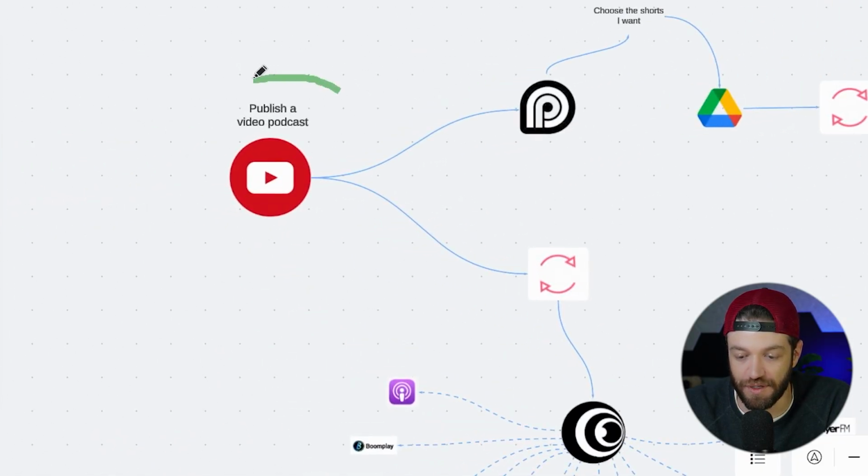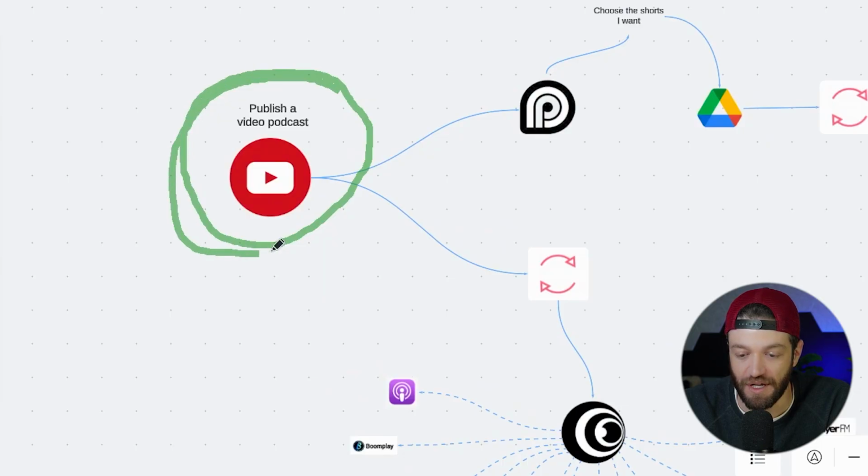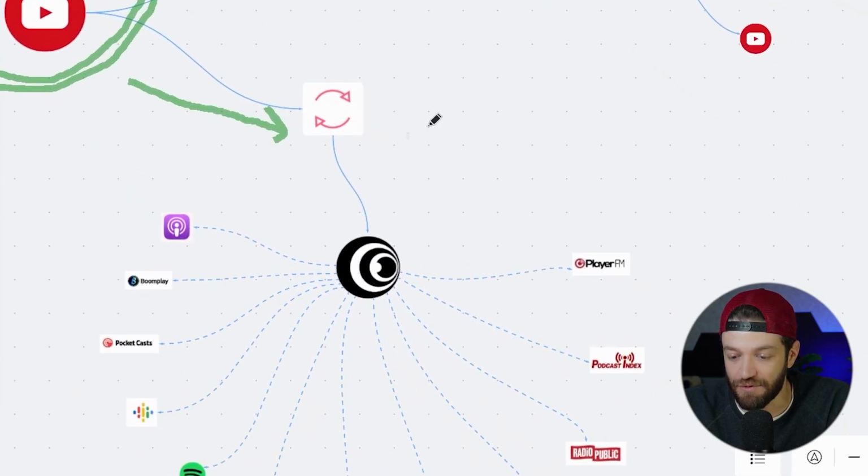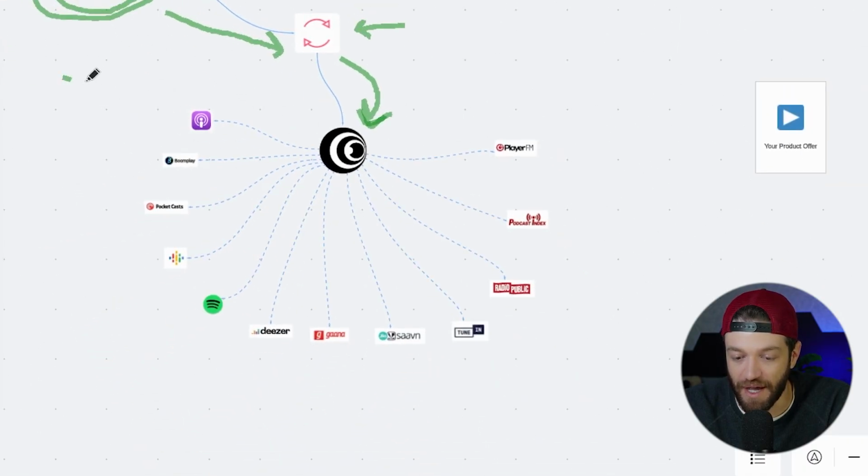Okay, and finally, let's talk about this automation workflow right here. This one is more for video podcasts, but essentially I'll post a video podcast on YouTube that will automatically be converted into the audio version from the repurposing software, and then we'll automatically send it to the podcast hosting software. And then that will automatically publish that podcast onto every single podcast network, including Spotify, Google, Apple Podcasts, and all the rest.